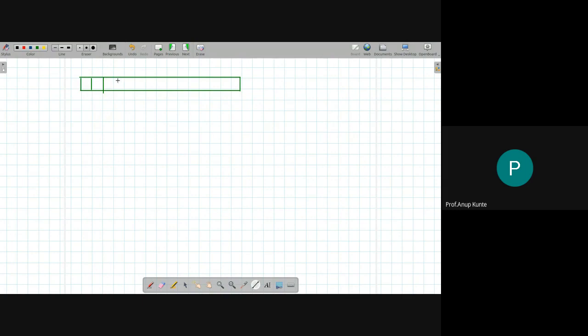So this device will have a tape kind of an input which will have cells. In each cell there will be one character of the input that can be written.